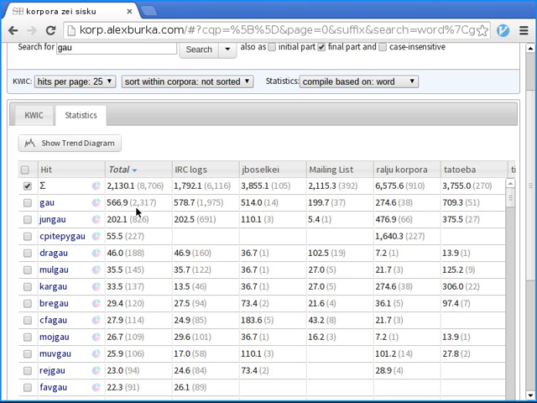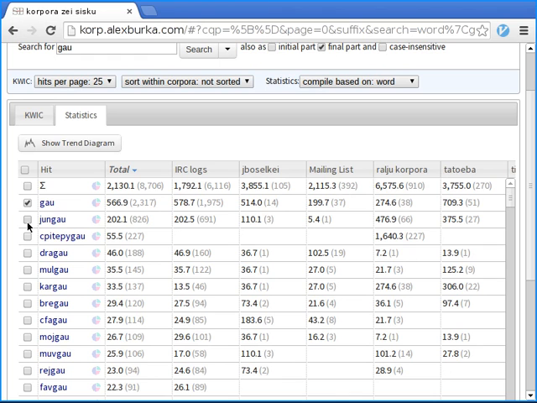And the numbers we see here, in parentheses, are the actual number of hits we have. So gau has some 2,300 odd hits, and the other one is the relative frequency in parts per million over the entire corpus. And this is useful when you compare between different corpora or between years.